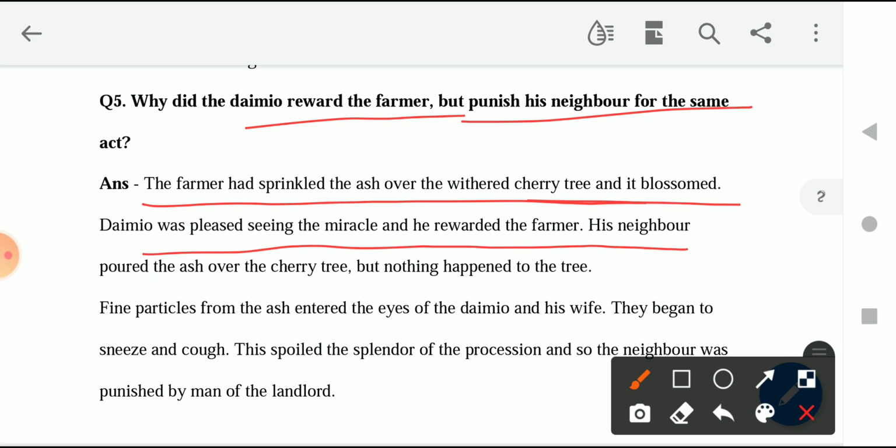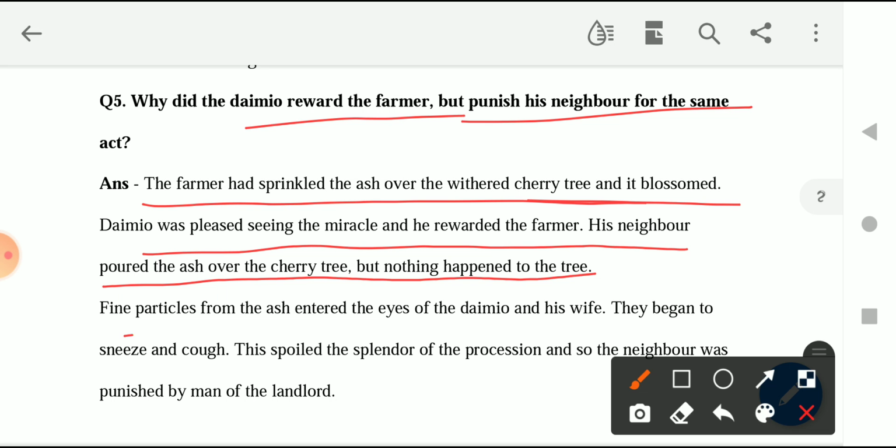So what they did, his neighbor pounded the ashes over the cherry tree, but nothing happened to the tree. They also did the same thing. They also took the ashes that they had in their home from the miller and mortar, and they also sprinkled the ashes on the withered trees, but the trees were not able to get revived.